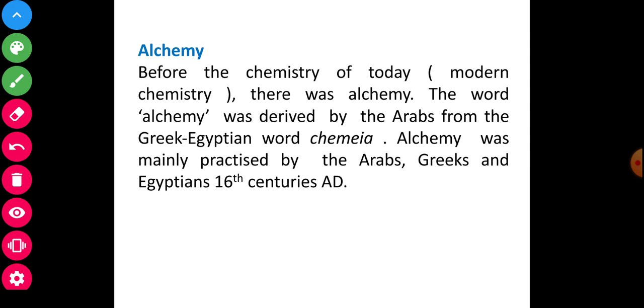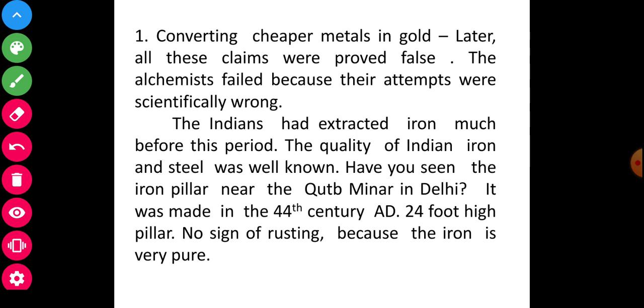Okay, now we will see this time as chemistry. See and observe. Next, according to the previous point, the first theory at that time was converting cheaper metals into gold. Now all these claims were proved false. The alchemists failed because their attempts were scientifically wrong.